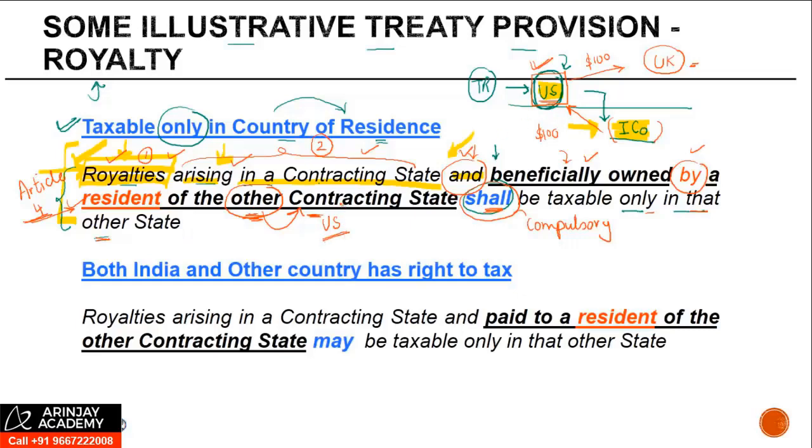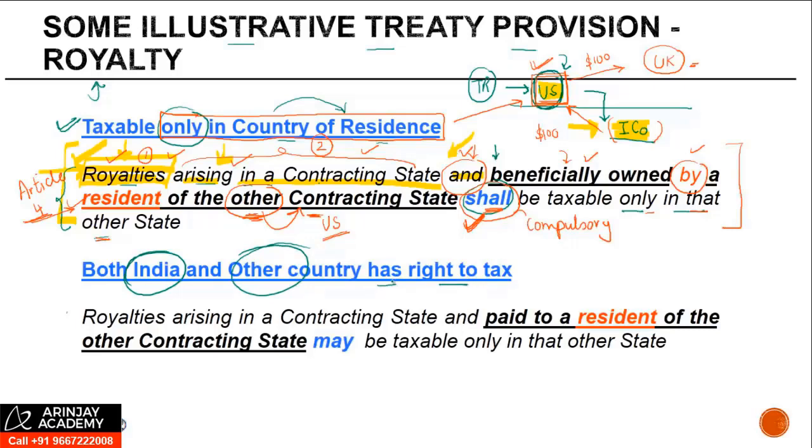Like I said once before as well, this US is only for illustrative purposes. This clause is not the clause relating to the India-US treaty, but it was just meant to give you an example. So in this case, the right to tax was given only to the country of residence, which was US, for example. And this happened because of the use of the word shall. Now there could be another situation as well, where both India and the other country have a right to tax.